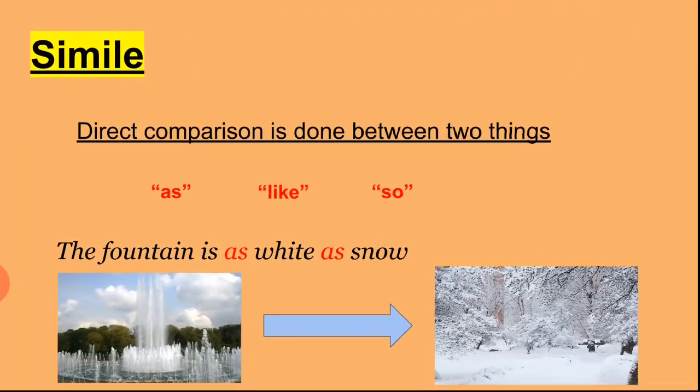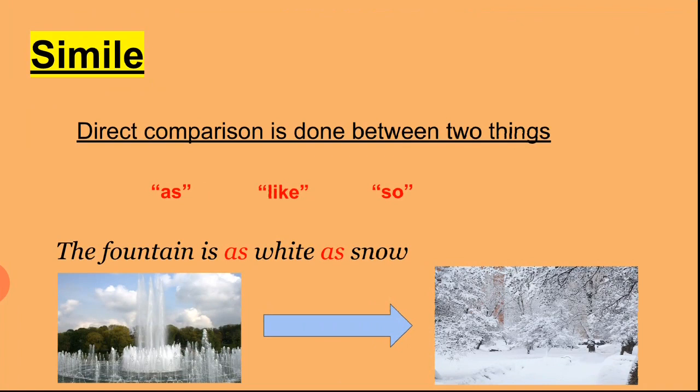Third one is simile. In simile figure of speech, direct comparison is done between two things. Here you remember words like as, like, so. If these words are there in the sentence, then the figure of speech will be simile.